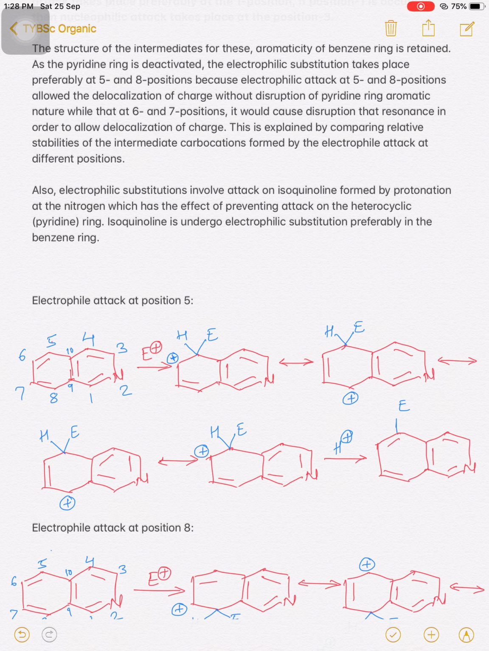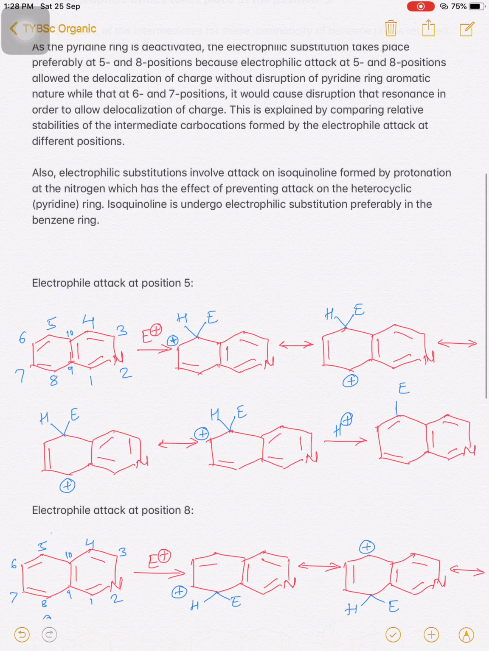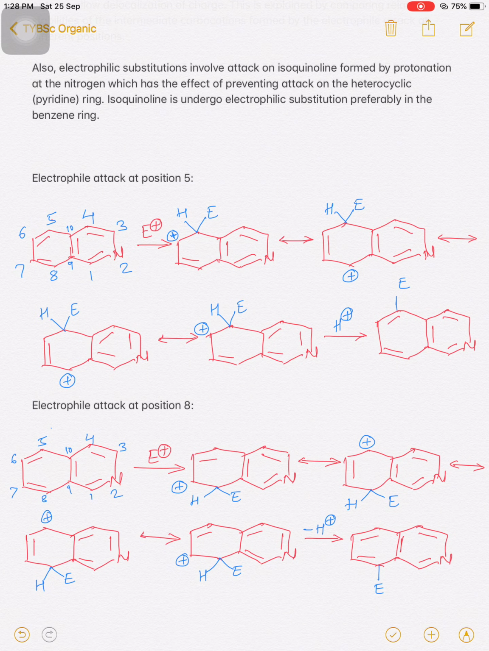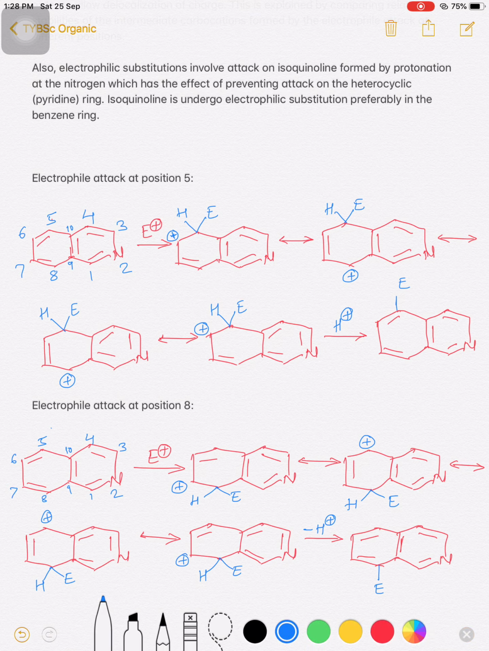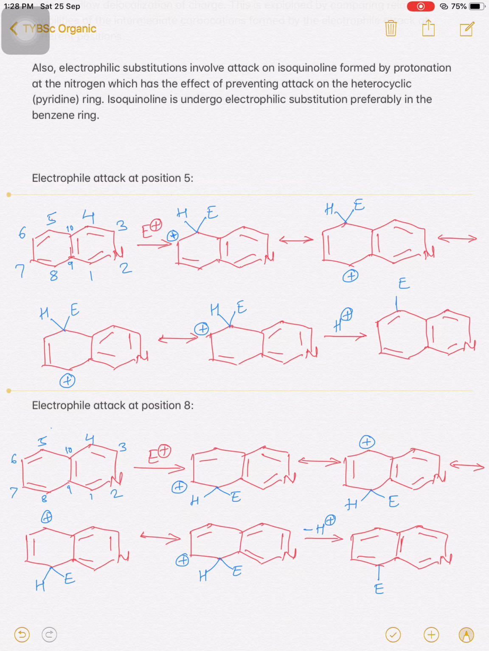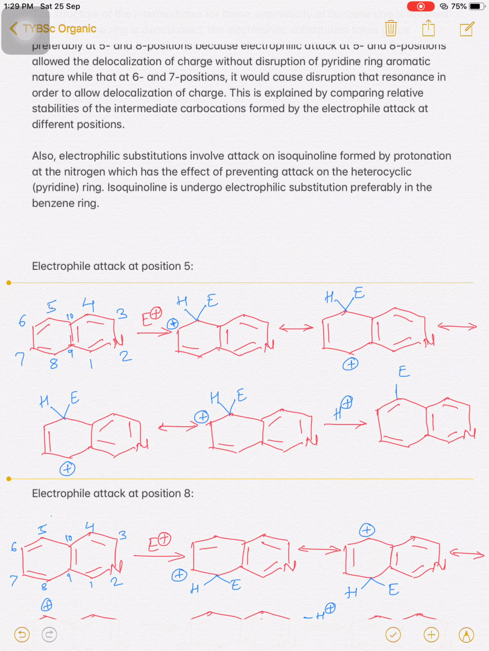Initially we will see the structures, then we will explain through these resonating structures. Electrophilic substitution takes place at the 5th position, and also at the 8th position. It is shown by these resonating structures. So this is an isoquinoline ring. The numberings are given here: 1, 2, 3, 4, 5, 6, 7, 8, and at the second position nitrogen is there. So this pyridine ring of isoquinoline is electron deficient. Therefore, the electrophilic substitution is shown here at the 5th position of this carbocyclic ring.